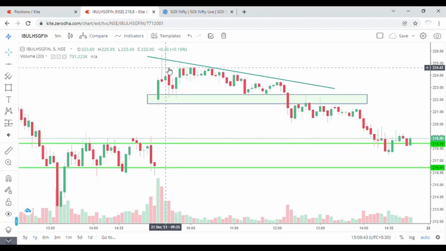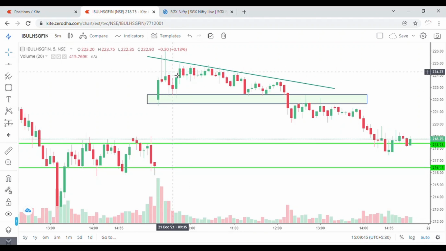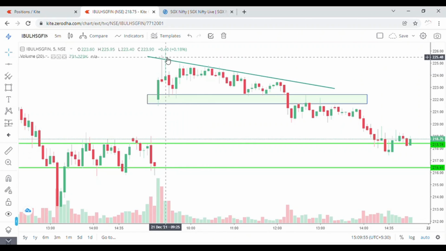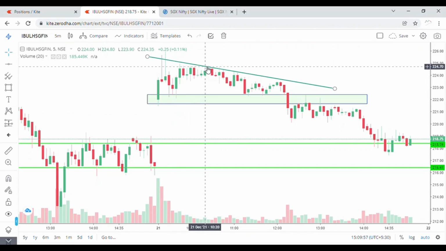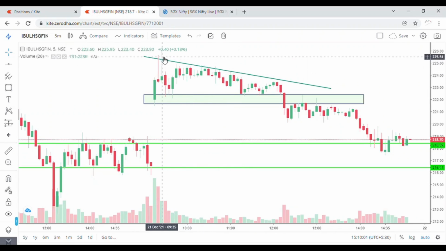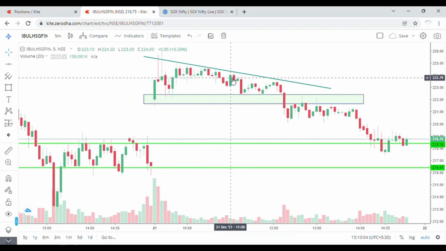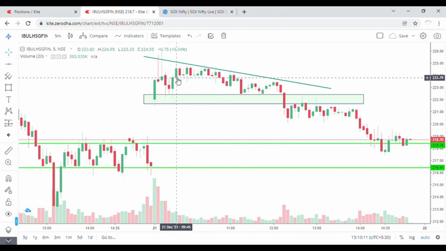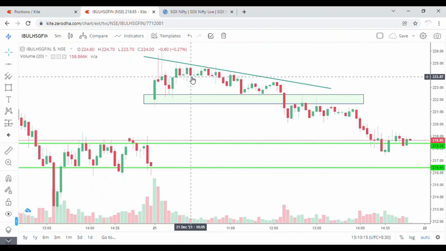The first high was created at 9:25, the second high at 9:45, the third high at 10:20. So all highs are lower highs. First high, second high, third high, and this is the fourth high, fifth high. All these five highs are lower in nature. You can clearly see lower highs are being created even in a strongly up market. What is this showing?